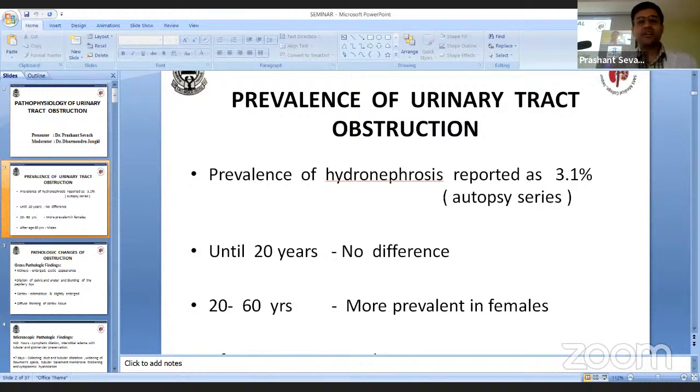Now, clinical impact of renal obstruction. It may lead to hypertension and also compensatory renal growth in the unobstructed kidney. Hypertension is more common in bilateral obstruction as compared to unilateral obstruction. In bilateral ureteral obstruction, it is volume mediated due to increased intravascular volume. But in unilateral obstruction, the mechanism is different. The hypertension is due to renin-angiotensin mediation. And hypertension is more likely to be reversed in bilateral obstruction after relief of its obstruction and compensatory renal growth.